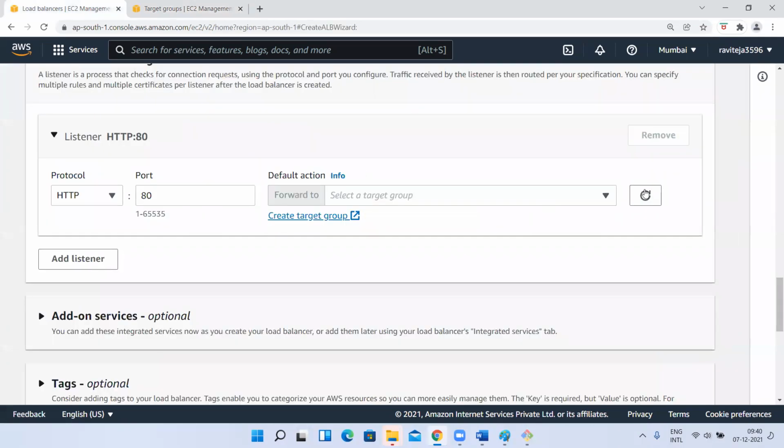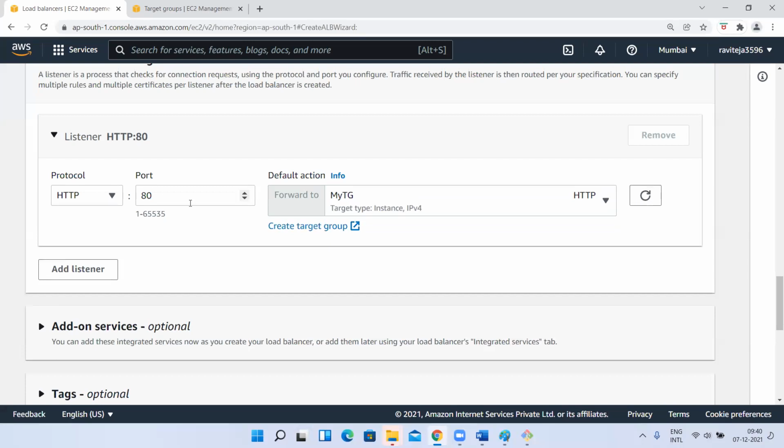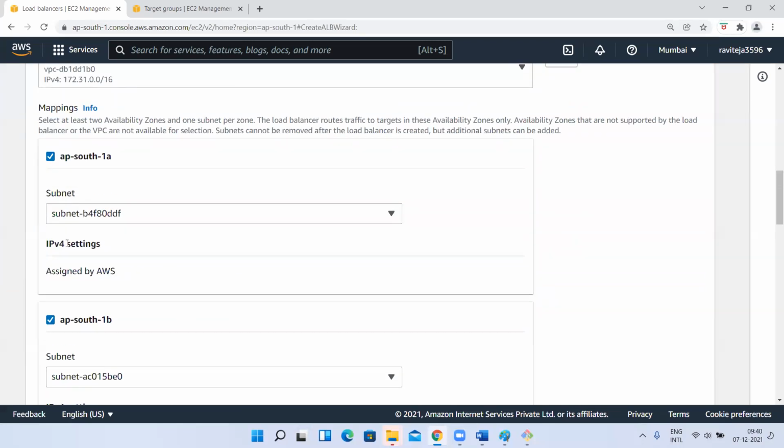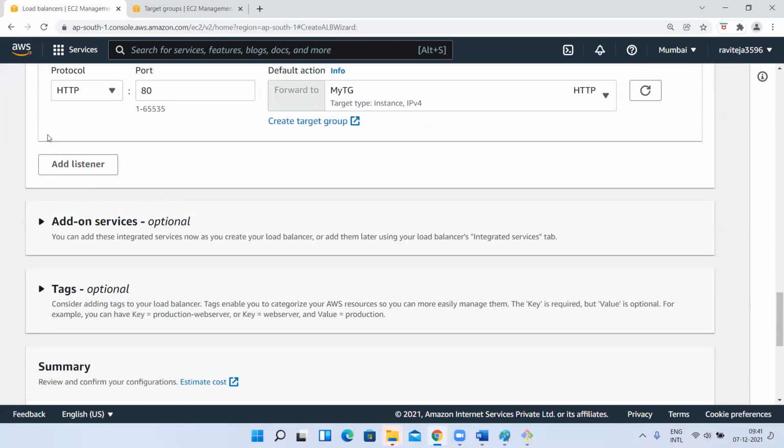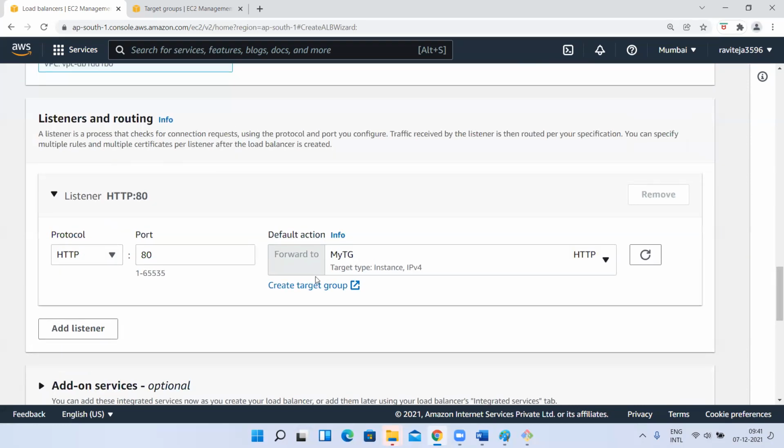Now here, just refresh it, you'll get the target group. If you refresh it, then only the target group will come. So these are the settings here we have done, right? These are load balancer related settings. These are related to target group.